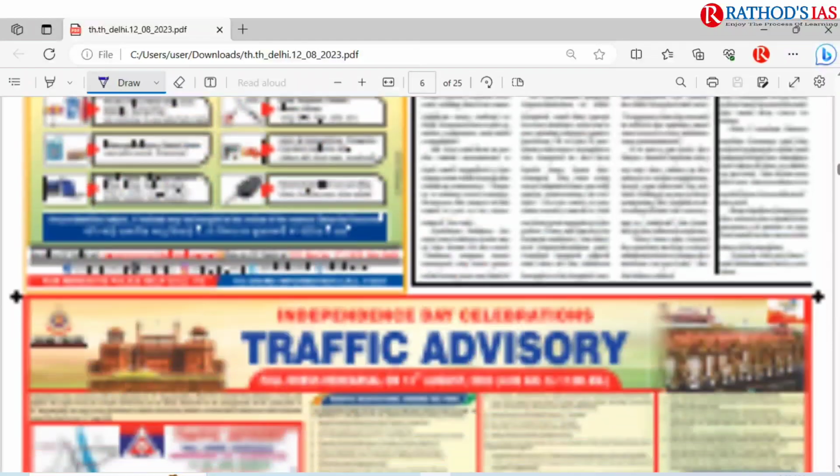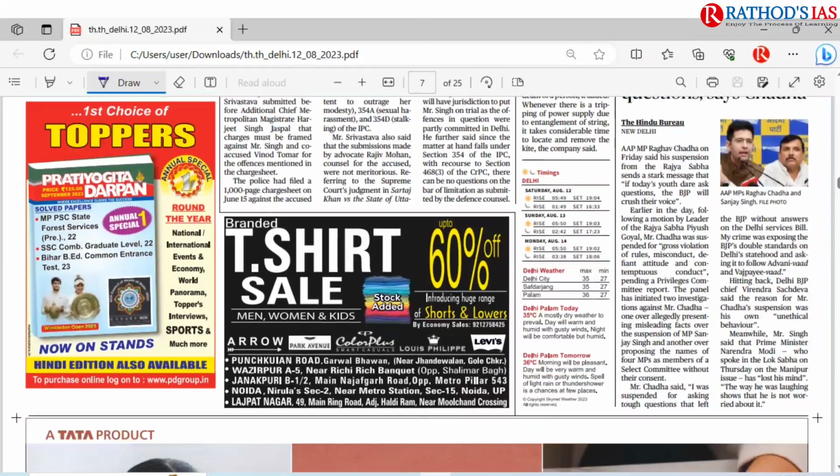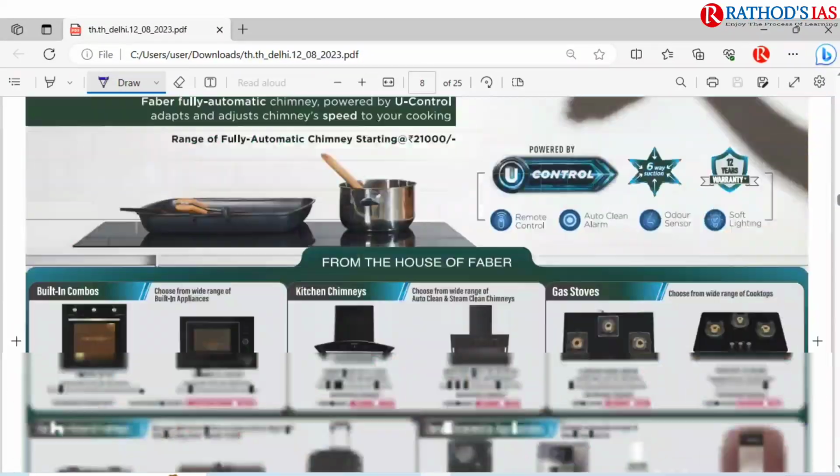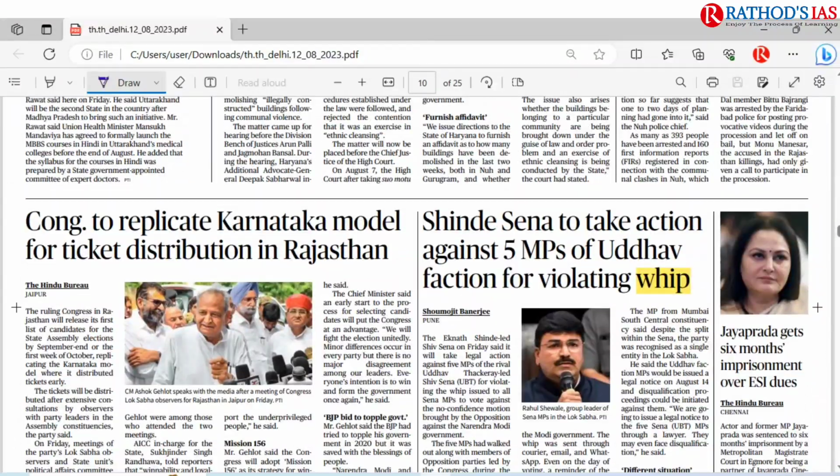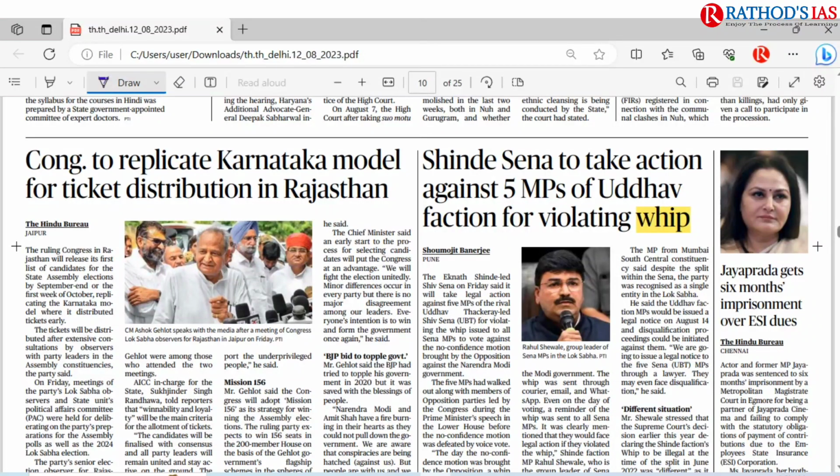And if you move on, you can leave the city page. There is nothing important from the city page in today's newspaper. And if you move on to the states page, here you can see Shinde Sena to take action against 5 MPs of Uddhav faction for violating whip.